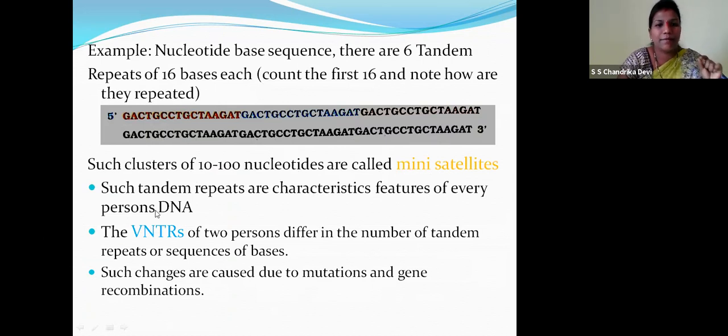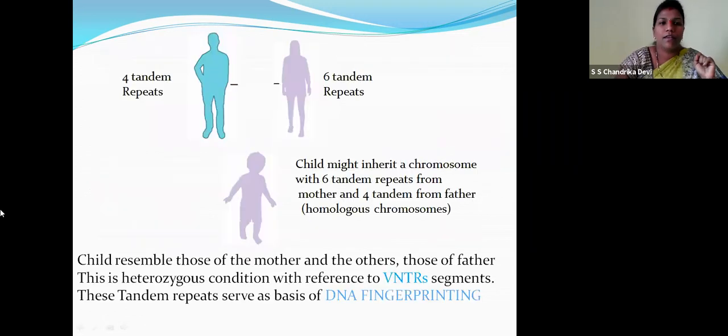Children, such tandem repeats are the characteristic features of each person's DNA. As I told you, my variable number tandem repeats are different and your variable number tandem repeats are different. Such changes are caused due to mutation and gene recombinations. So the father has 4 tandem repeats, the mother has 6 tandem repeats.